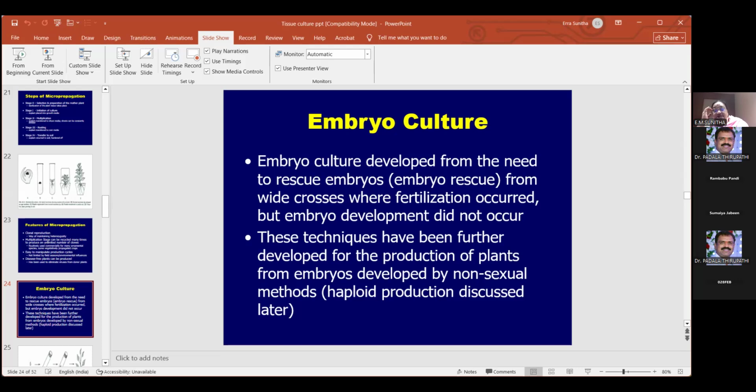Now, haploid plants: take pollen grain, take ovule. You are having ovule culture, you have anther culture, you have pollen culture. Anther or pollen grain is what? It's a male gamete. That is what you are doing the tissue culture on. It is only single, a gametic cavity, it will have only one set of chromosomes. Ovule also.